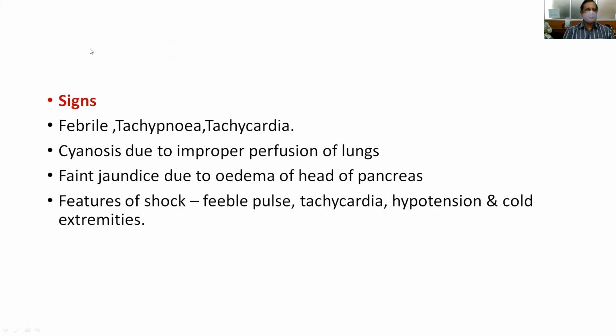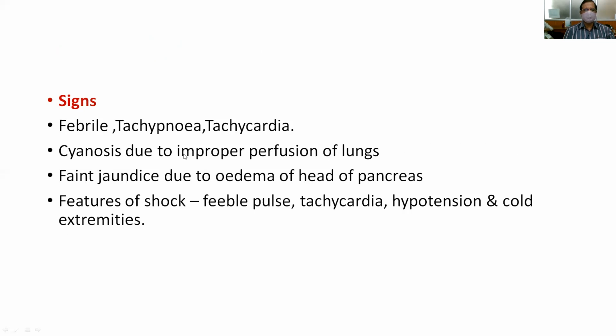And on clinical examination, what are the important signs? Number one, the patient usually has fever, which is only low grade, and there will be tachypnea, tachycardia, and cyanosis, which is due to improper perfusion of the lungs because of the pain. Whenever there is pain in the upper abdomen, the patient is unable to take a breath completely, because he will be holding the breath. So the patient will have tachypnea as well as cyanosis.